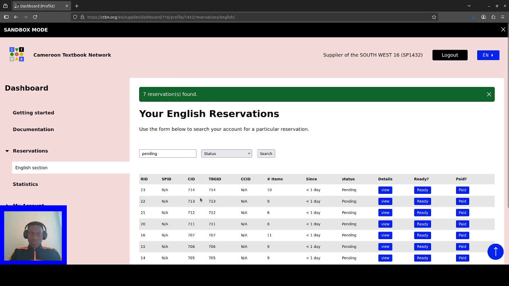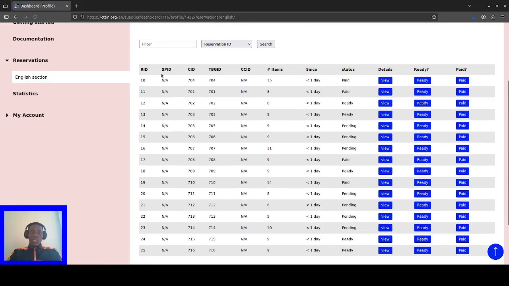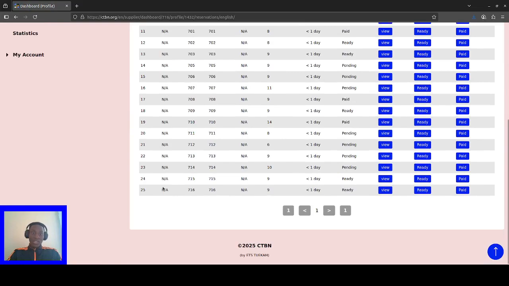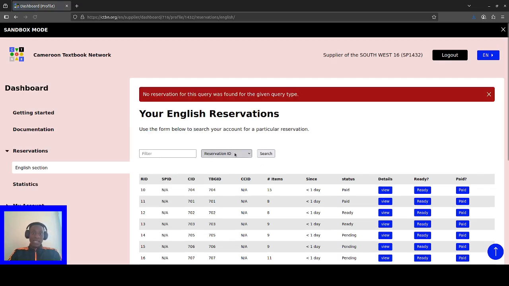So you can do everything a supplier can do. Now realize that, first of all, let me empty this and hit search to bring back all. You realize that the SP, the supplier profile ID, is not assigned, so it's empty. Immediately I take a pending reservation and mark it, sorry, I have to choose status here. It says no reservation for this query was found for the query type. This is the query type and this is the query.